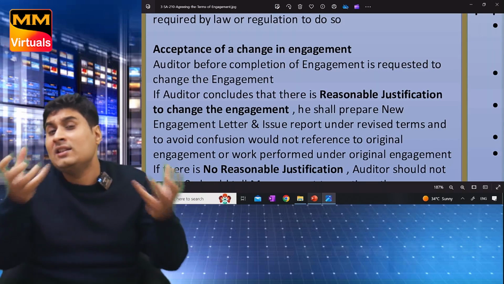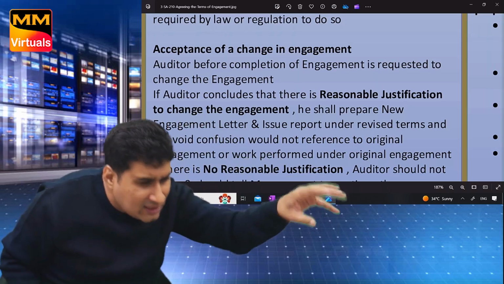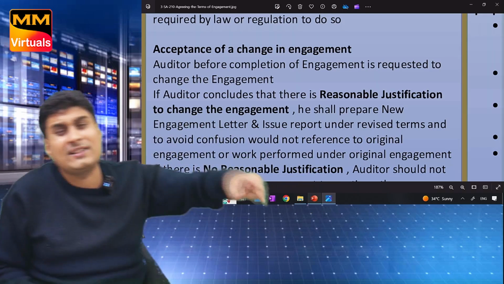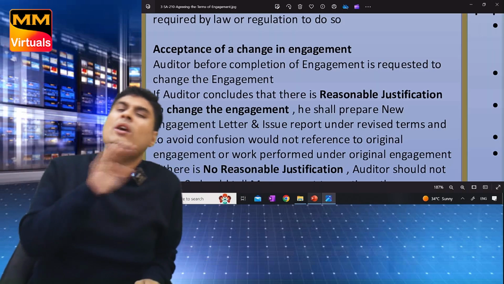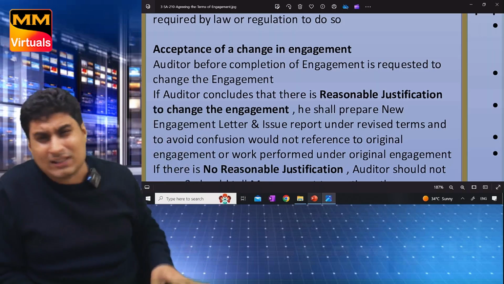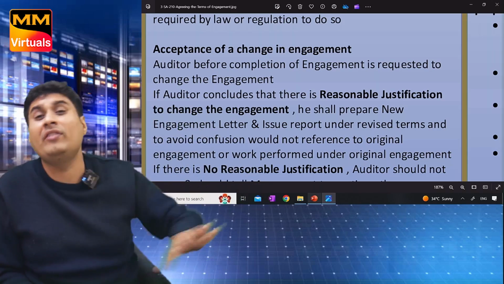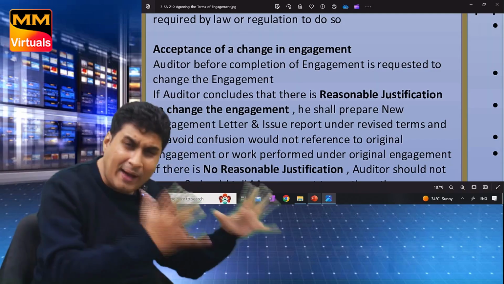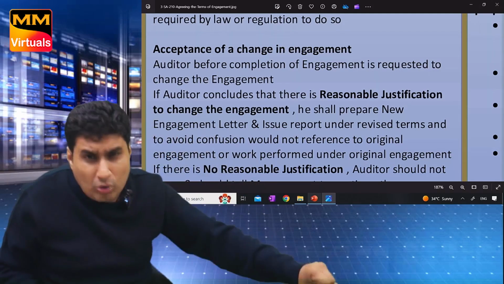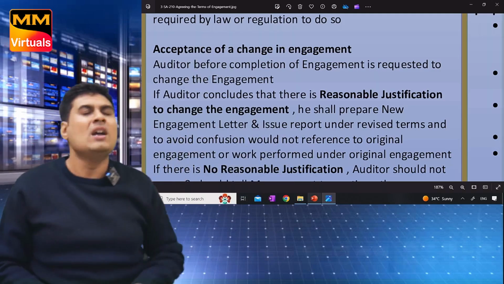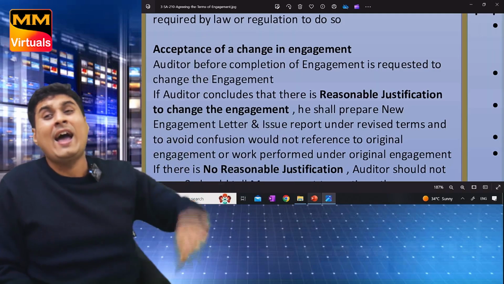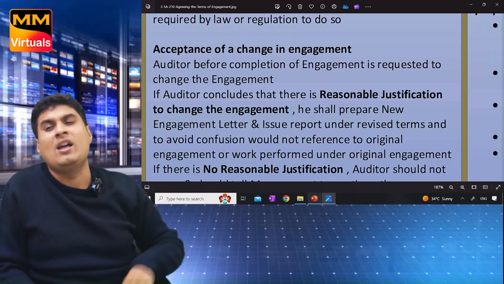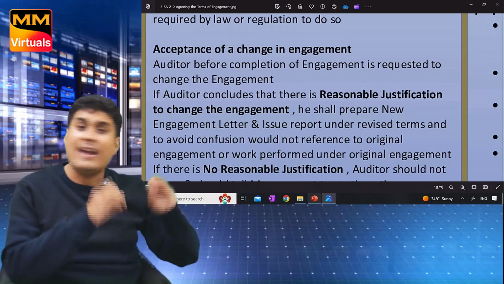Now you have to divide this into two parts. Is there reasonable justification or is there no reasonable justification? Come to the first part. If there is reasonable justification, really you are not able to understand the work, it's justified. They thought you will know everything, but you are confused in the audit. It's a mining business, you have never done a mining audit. So they don't want to remove you. They are telling you to do accounting work. If there is reasonable justification, I will prepare a new engagement letter, work as per the new letter, do the accounting work, take the fees.